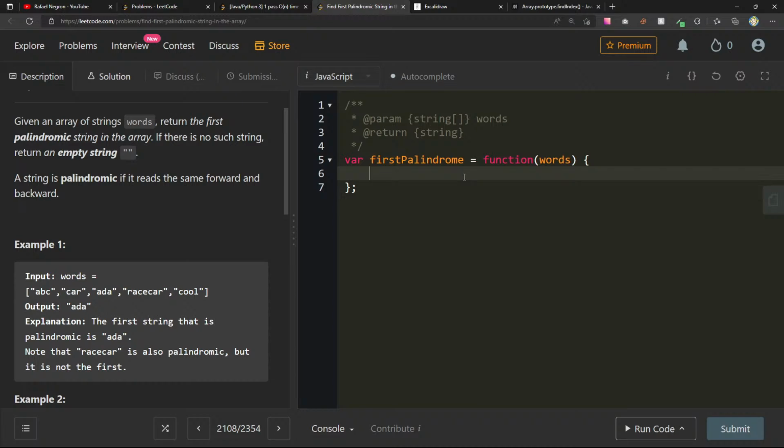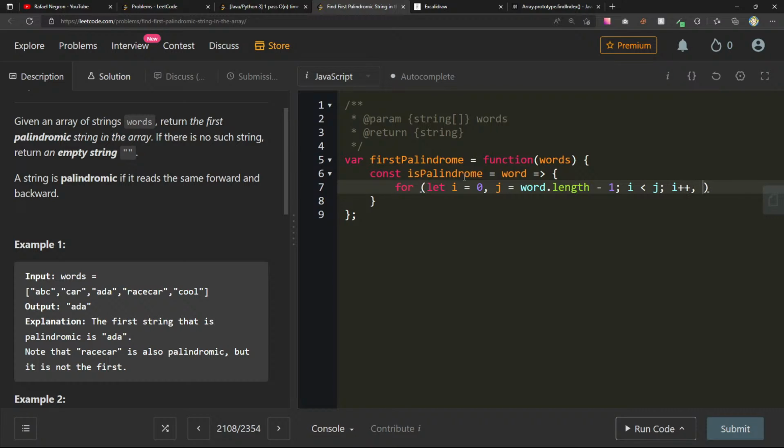Our testing function could just be const isPalindrome, where this will take a word, and we'll say for let i equals 0, j equals word.length minus 1, i less than j, i plus plus, j minus minus. If word at i not equal to word at j, return false, else return true.